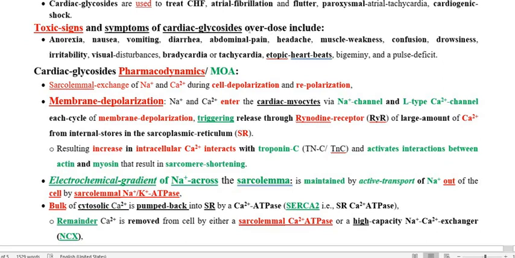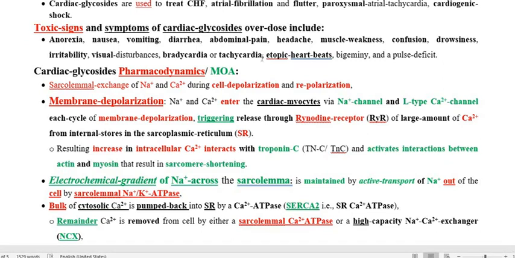So what are the symptoms that we will find in cardiac glycoside toxicity? Loss of appetite, anorexia, that is also vomiting, diarrhea, abdominal pain, headache, muscle weakness, confusion, drowsiness, irritability, visual disturbances, bradycardia or tachycardia both. So these are the toxic signs we will get because of the cardiac glycoside.